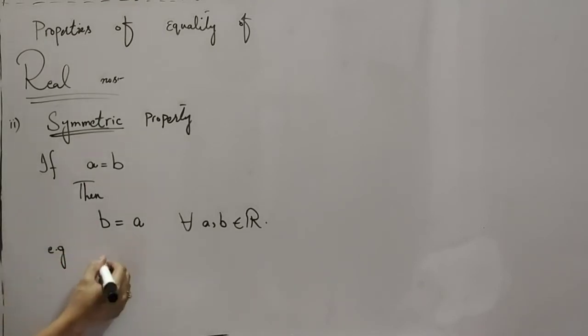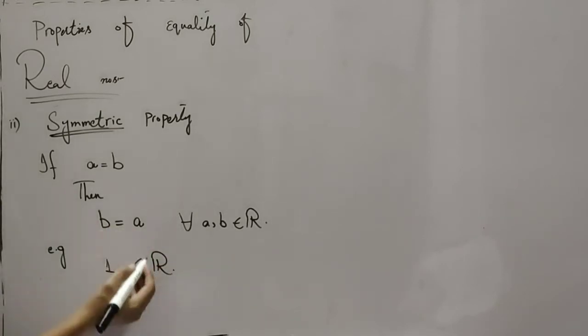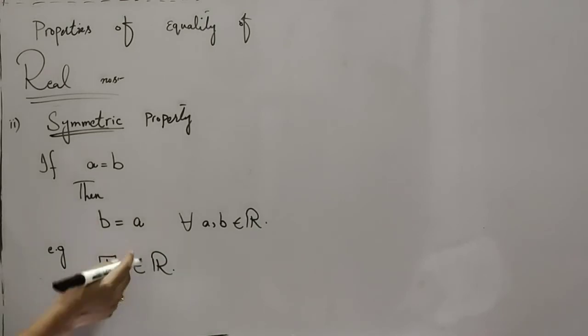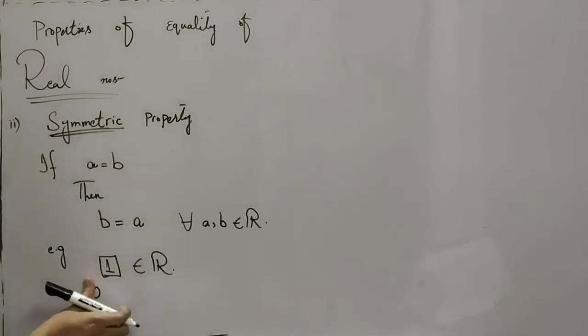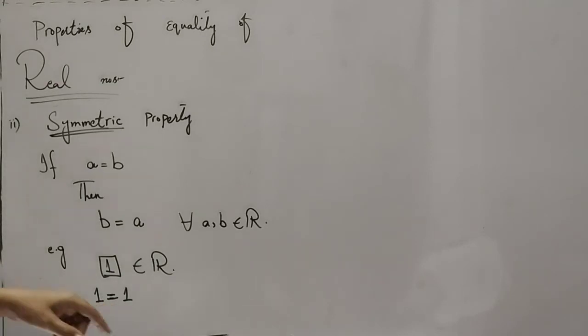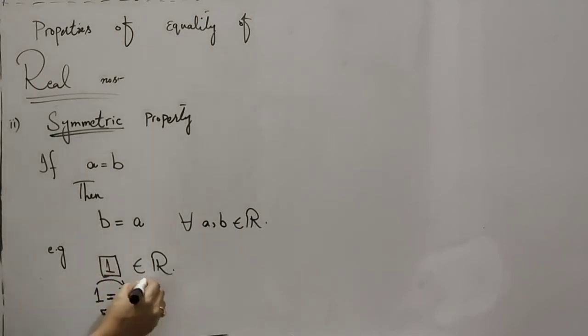For example, 1 belongs to the real line, this is the A, so I will say that 1 is equal to 1. If I say 1 is equal to 1, then I can change its place.